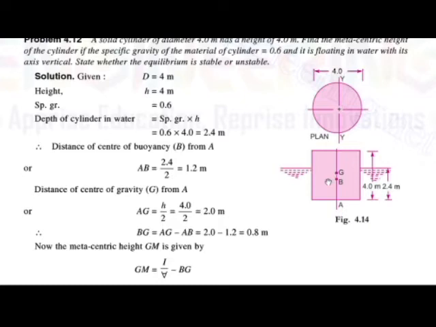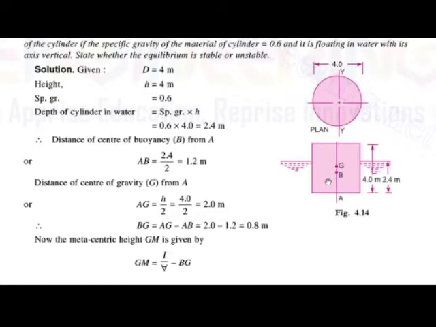Now the metacentric height GM is given by, okay, what they have told us to find out is if the body is in equilibrium, is it stable or unstable. How to find out this? For that we have to first find out the metacentric height. From the metacentric height we can calculate the exact position of the metacenter and also the center of gravity and center of buoyancy, and from that we can conclude the body is stable or unstable.